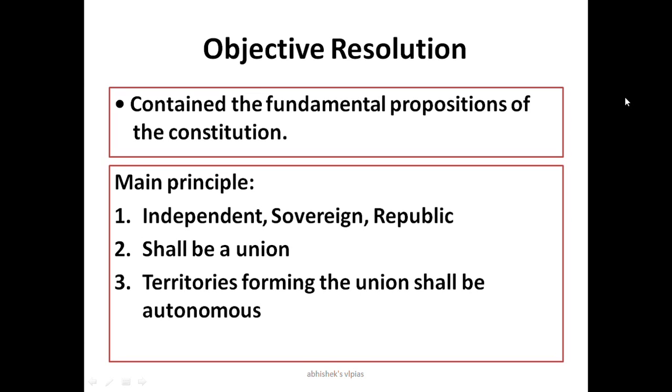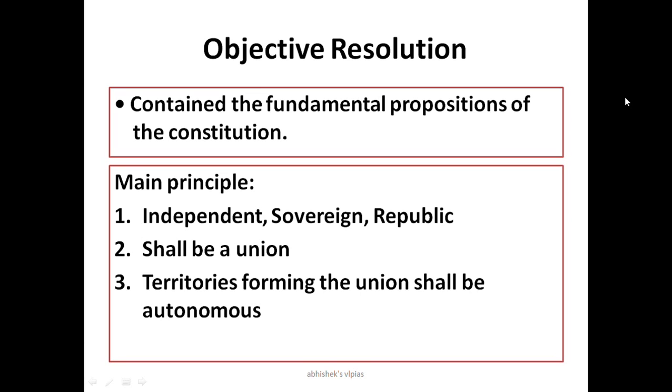The objective resolution contains the fundamental propositions of the Constitution. What is the Constitution all about? A recap, a revision, a capsule form. So the main important points of the objective resolution: 1. India is independent. 2. India is sovereign. And 3rd is republic. What's the meaning of sovereign and republic? We are the ultimate. Nobody is there to rule us. We will decide whatever we want.